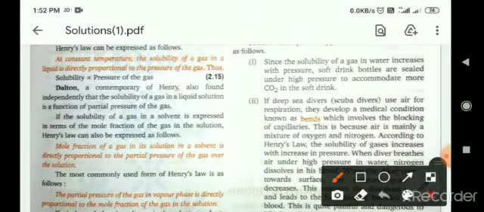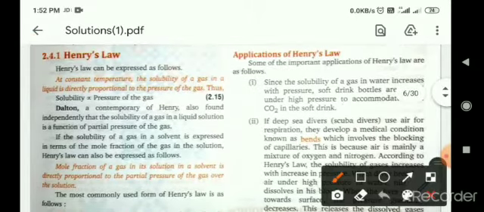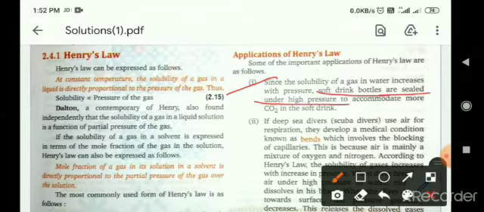As we know, on increasing pressure the solubility of a gas increases, due to which soft drink bottles are sealed under high pressure to dissolve more and more CO2 in the soft drinks.